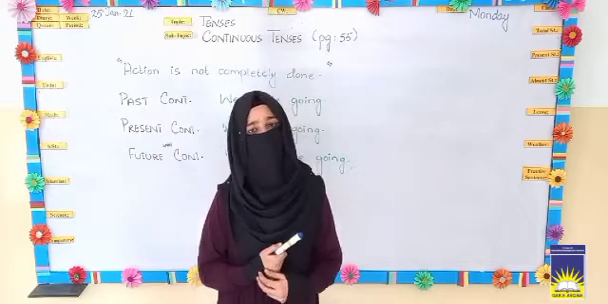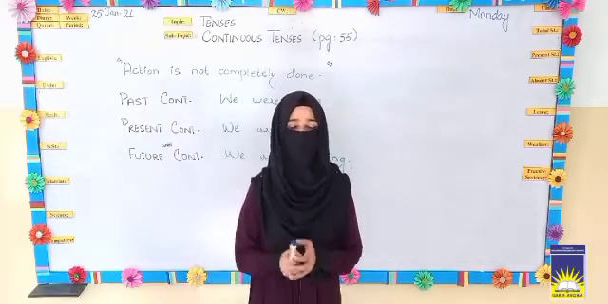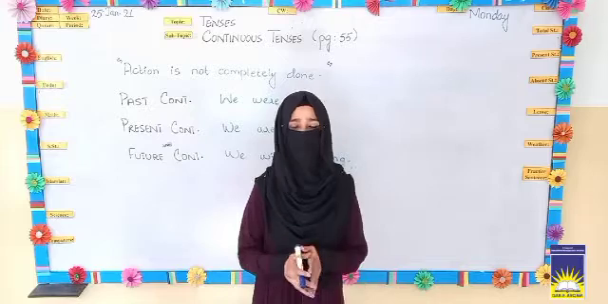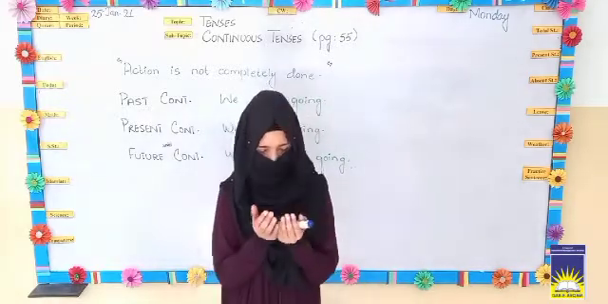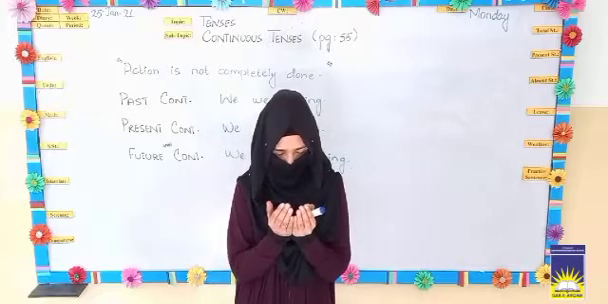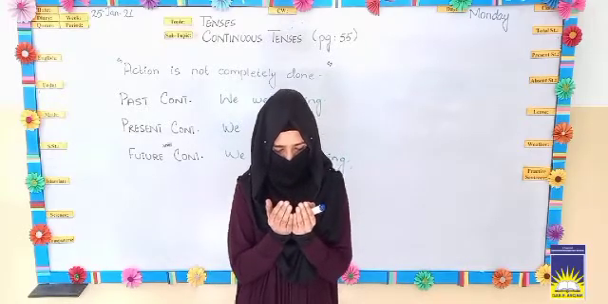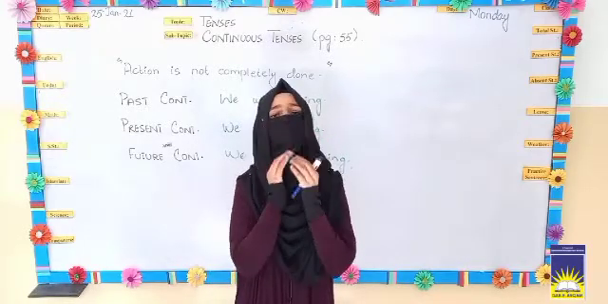Alhamdulillah. It's English period for class 5, and students, today we are going to start our grammar topic. But before moving to it, let's recite dua. Bismillahirrahmanirrahim. Rabbi zidni ilma. Ameen summa ameen.